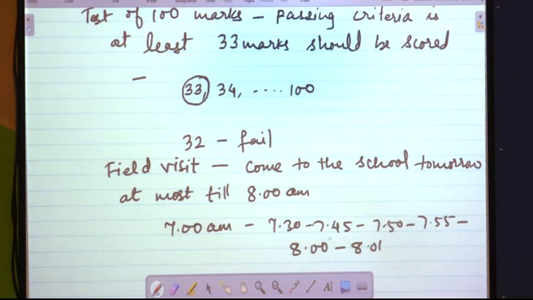At most means the cutoff is at that particular point. Before that, if you are coming, no objection, no problem at all. But after that, if you are coming, not considered. At 8 o'clock it is fine, and at 8:01, not considered. So this is the meaning of at most and this is the meaning of at least. I hope the concept is clear.